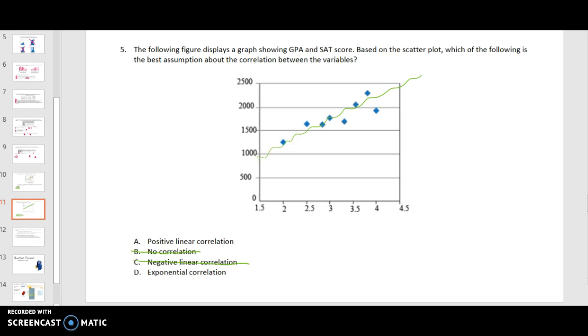So now you just have to decide, is it positive linear or exponential? You pretty much have to know what the difference is. If you have 2 graphs, a linear is going to be a line, just a straight line, kind of like that. An exponential function increases exponentially, so it goes up way faster. So this looks more like a line. It's not increasing really, really fast. So I'm going to go with positive linear correlation.